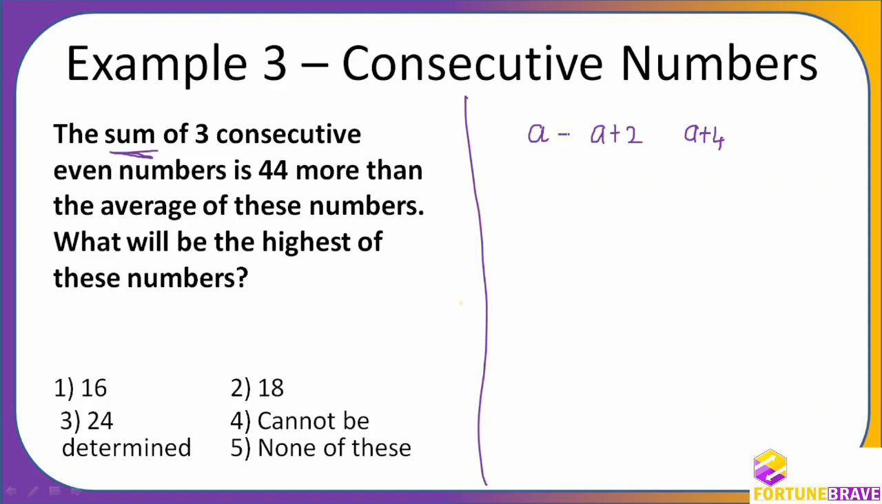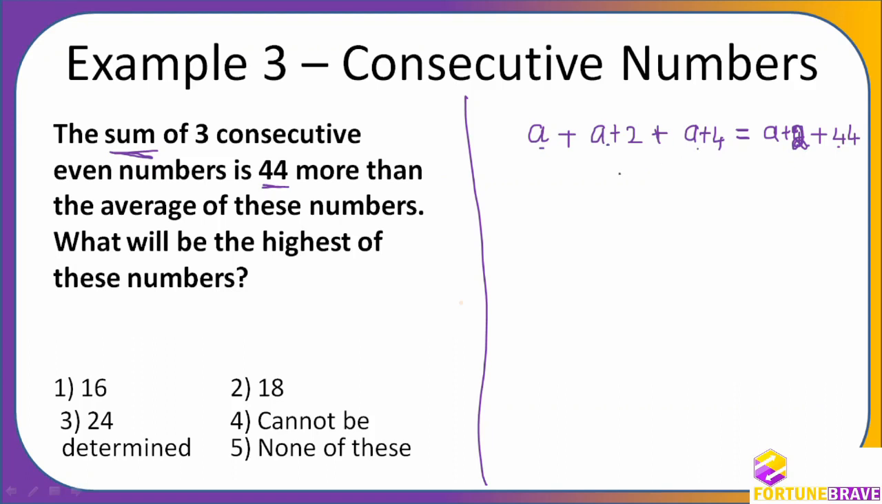What it is saying, the sum of 3 consecutive numbers is 44 more than the average of these numbers. So the sum of these numbers, A plus A plus 2 plus A plus 4, is 44 more than the average of these numbers. What is the average? Because there are 3 numbers, A plus 2 is the average. This sum is 44 more than the average. So the average plus 44 will be this. Now when I solve this, I will get the answer.